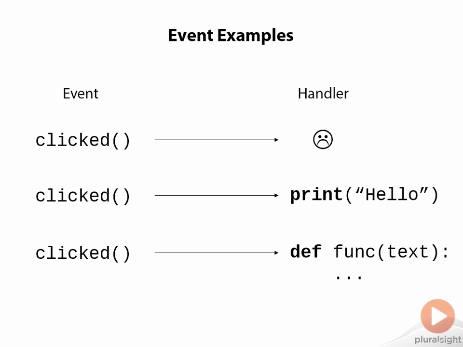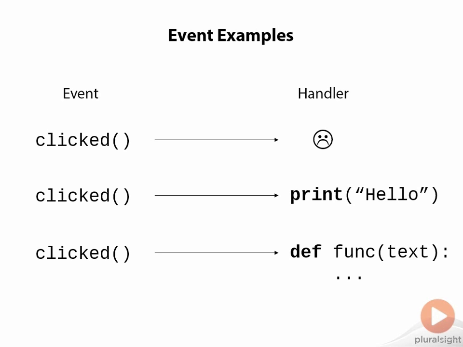So you've seen in our previous video that when I clicked the close button, nothing happened. Be aware that an event, specifically the clicked event, has been fired, but there was nothing to handle it, so it was automatically disregarded, as you can see in our first example here. But if you were paying really close attention in the last video, you also noticed that we didn't really specify any events anywhere in our code. Yet I'm saying that an event has been fired.